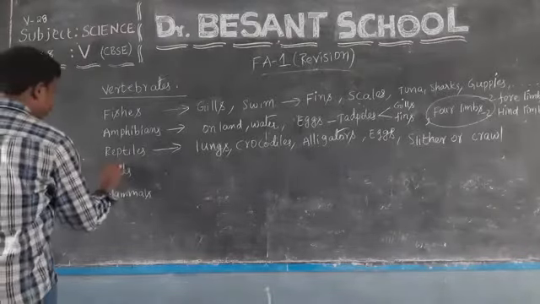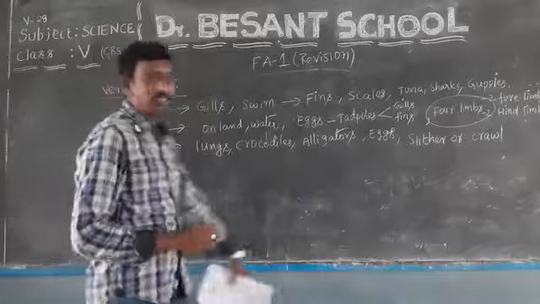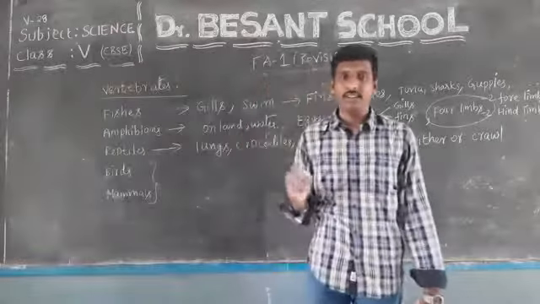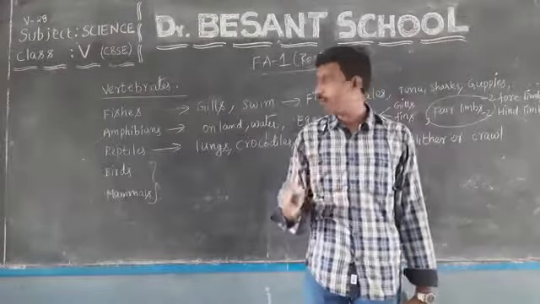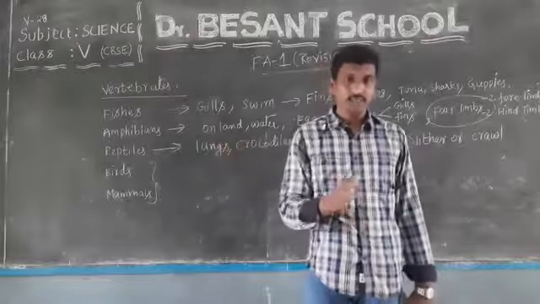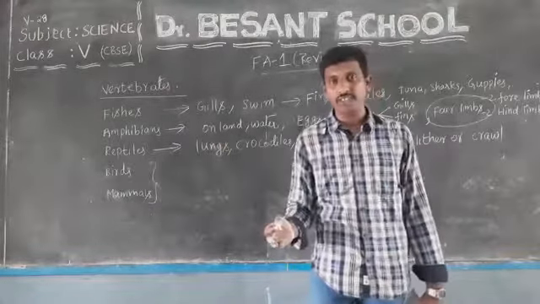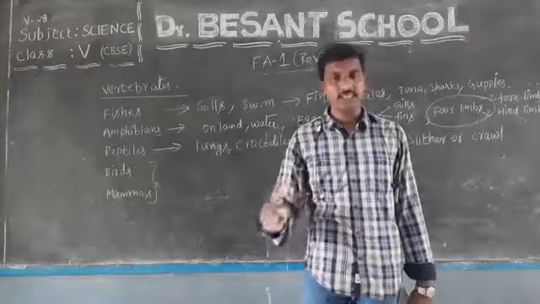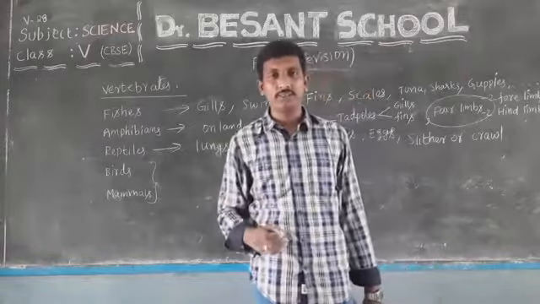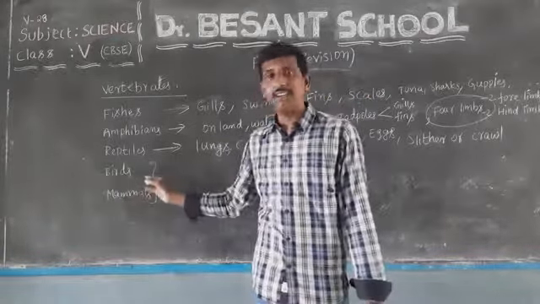Okay, my dear students. So far we have completed the revision topic under the lesson Animals on Our Planet up to reptiles. We have discussed invertebrates. Under vertebrates we discussed up to reptiles. In the next video we will revise the concepts related to birds and mammals.